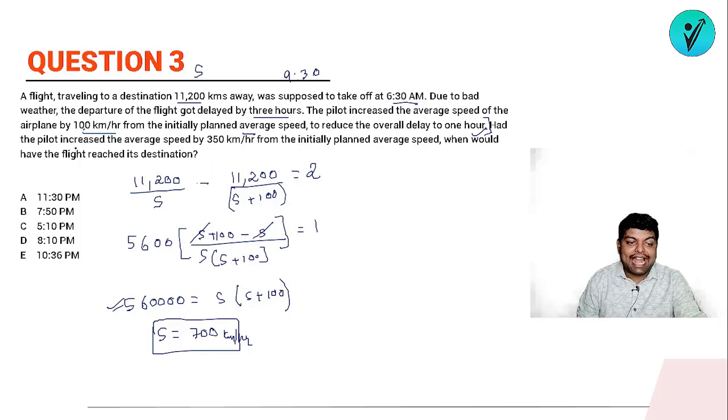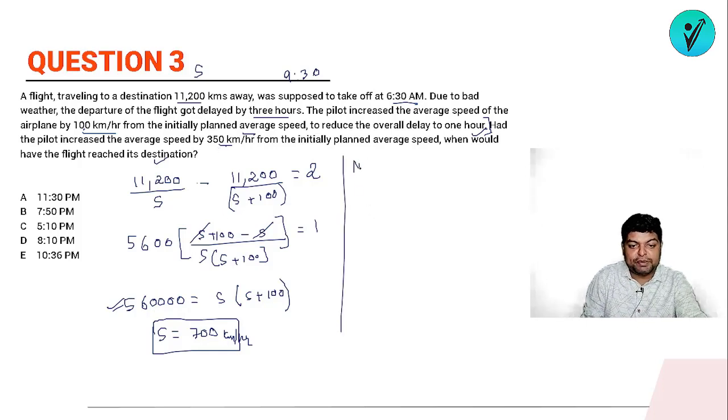Next it says that had the pilot increased the average speed by 350 km per hour from the initial planned average speed, when would the flight have reached its destination? तो अर्लियर देखो स्पीड वॉज 700 किलोमीटर पर आवर. ठीक है, अब अगर 350 किलोमीटर आवर से आप इंप्रूव कर दोगे, सो नाउ योर न्यू स्पीड विल बी व्हाट? न्यू स्पीड विल बी 700 प्लस 350.